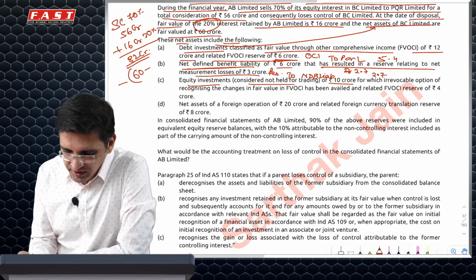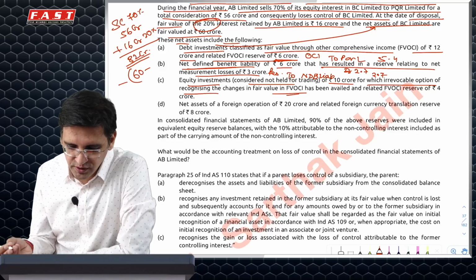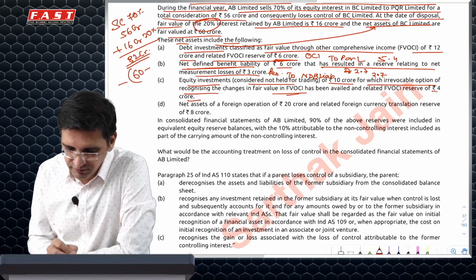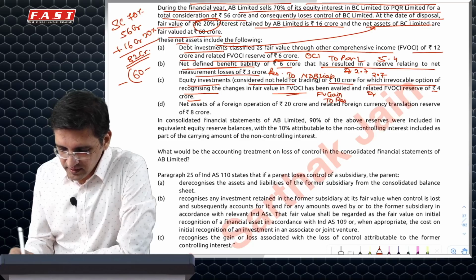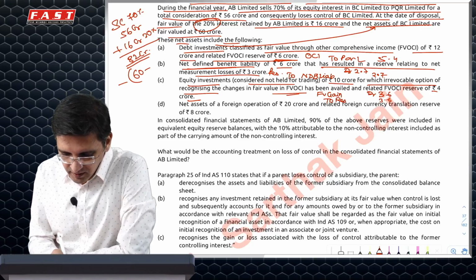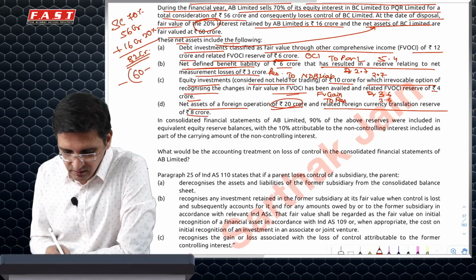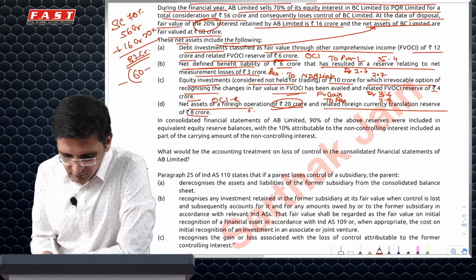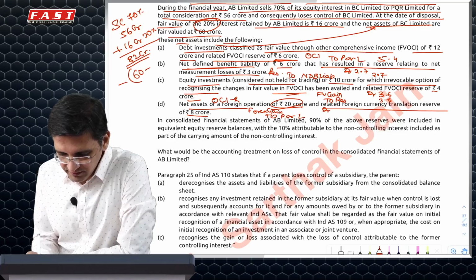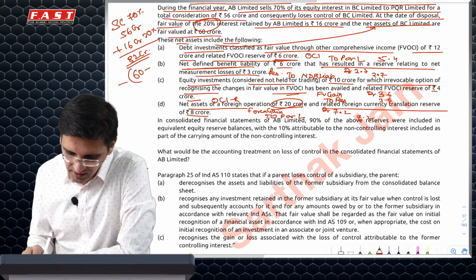Equity instrument not held for trading, 10 crore, irrevocable option of FVOCI. So this is also FVOCI NR. Here there was a gain of 4 crores. So again I'll have to credit my reserves. So fair value gain goes to reserves and not to PRL, and this will be 3.6. And foreign operation 20 crores and reserve was 8 crores. So this will be OCI R, so this will be transferred to PRL. So I'll have to book foreign exchange gain reclassified to PRL of 7.2 crores. So this will additionally happen.